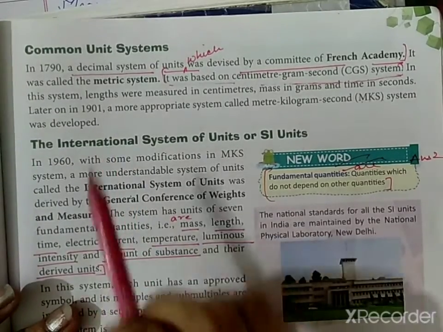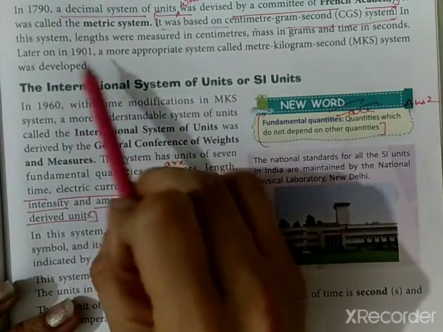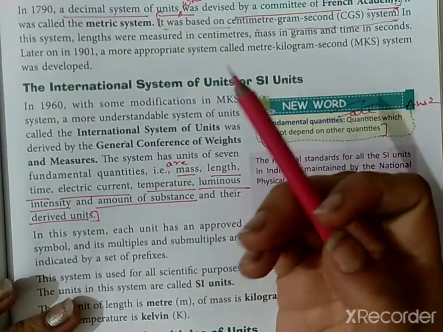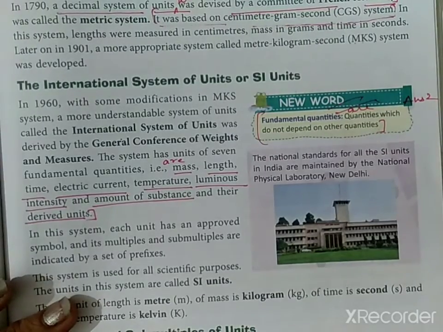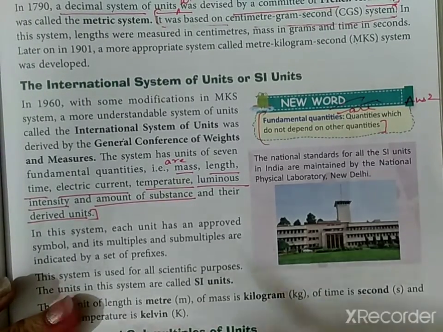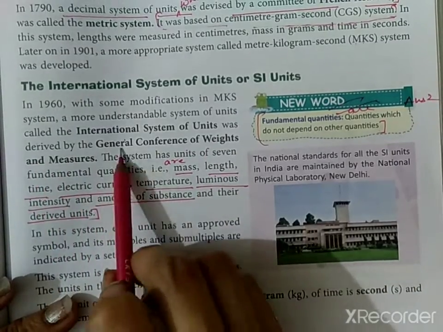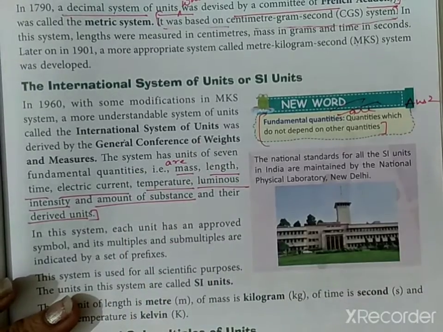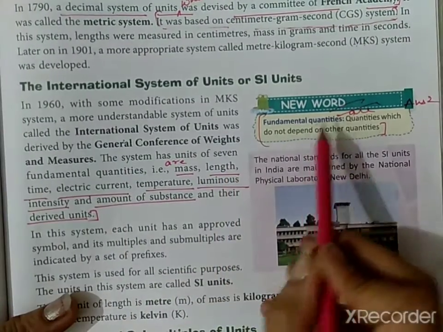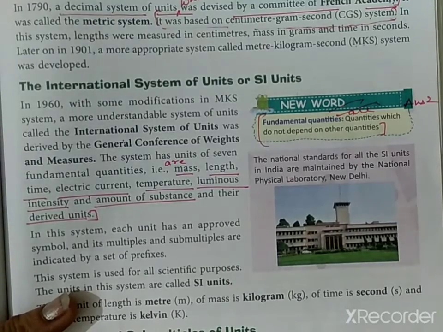Later on, in 1901, a more appropriate system was developed, and with this system some modification occurred, right, and a more understandable system of units was established by the International System of Units, which was derived by the General Conference of Weights and Measures. So this system sets 7 fundamental quantities. Now fundamental quantities are the quantities which are not dependent on any other quantity.